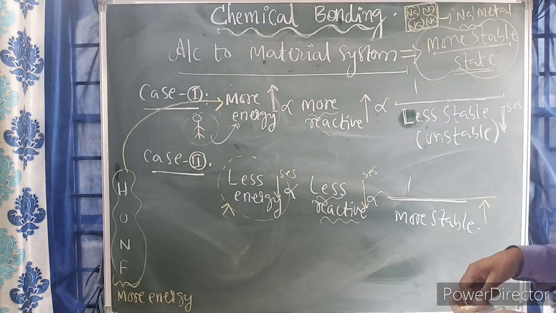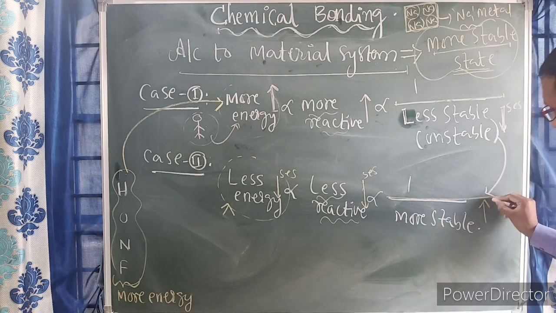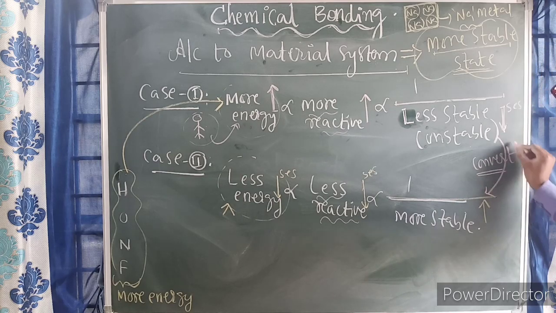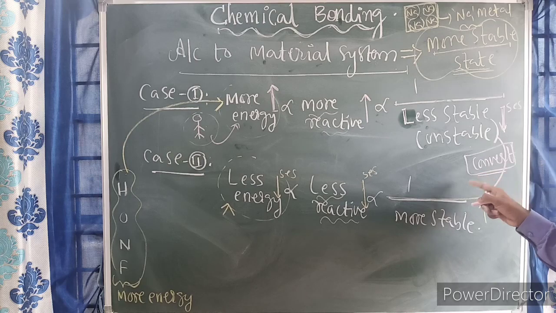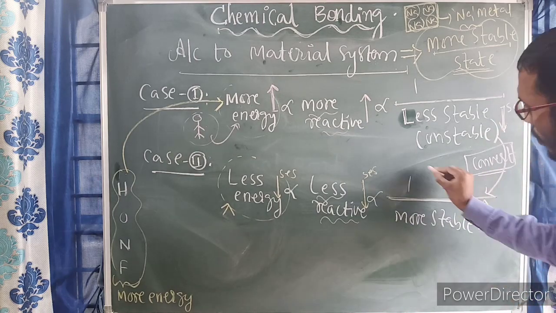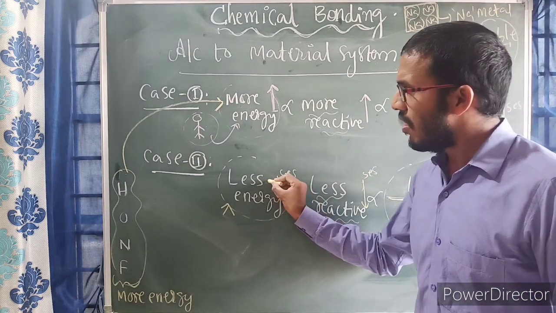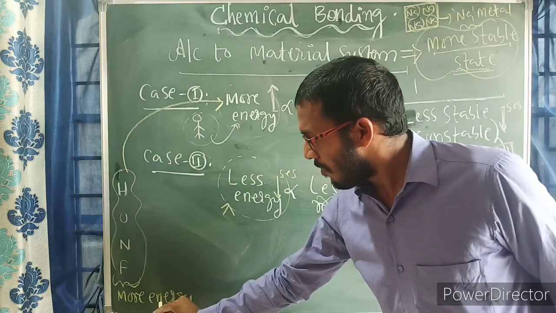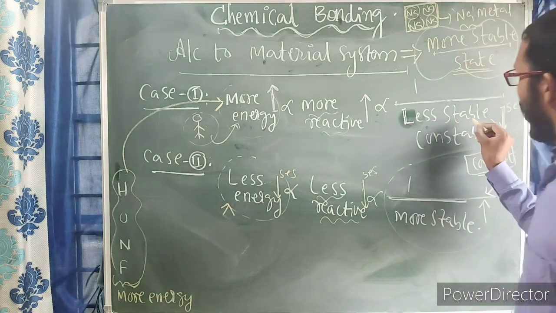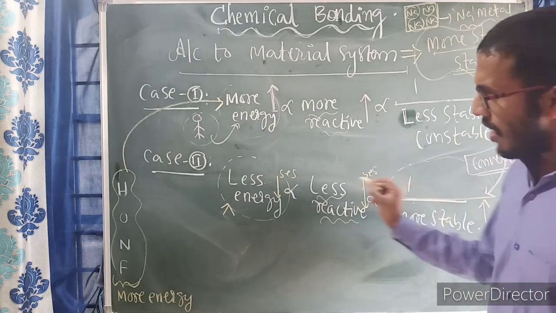If at all any material is unstable, it tries to convert into the more stable state. What is the criteria here? Less energy. Suppose all the atoms are having more energy. More energy means they are less stable. But if you want to get the more stable state, what is the criteria?